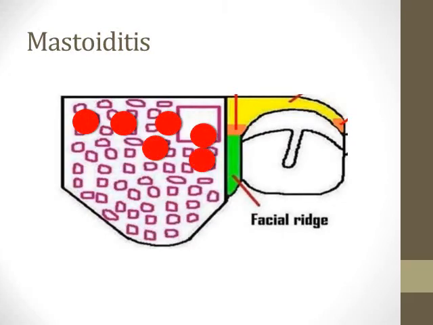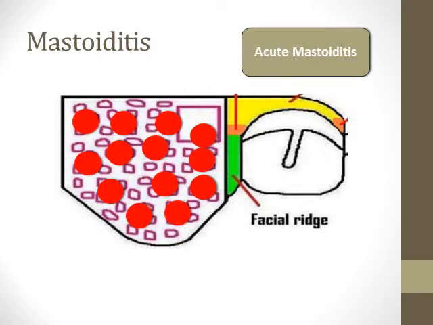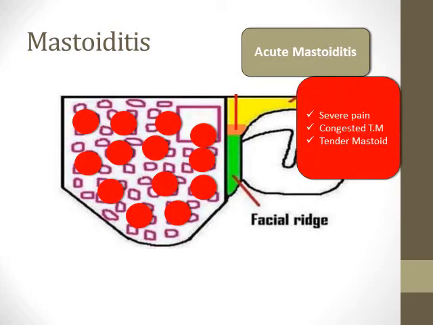We remember these pictures or this diagram. Mastoiditis usually starts by collection of pus in the mastoid air cells. So, instead of consisting of multiple air-filled spaces, the mastoid will consist of multiple cavities filled with pus or multiple microabscesses. This we call the stage of acute mastoiditis. Here the patient will complain of severe ear pain.